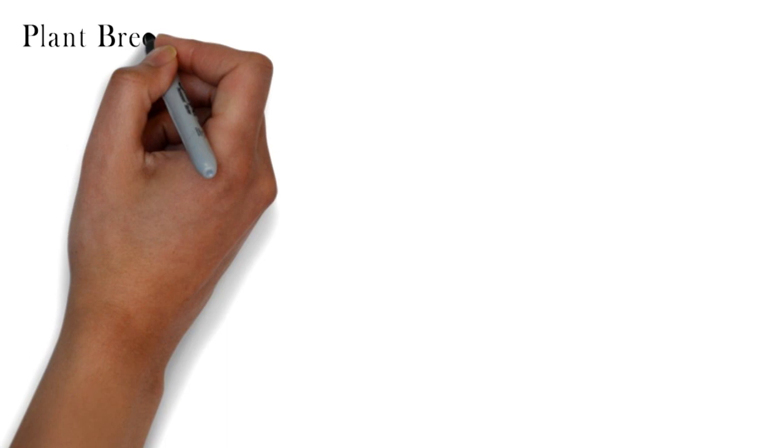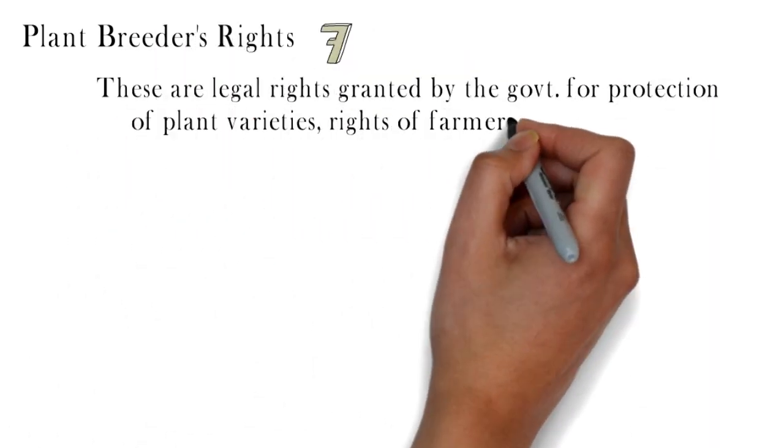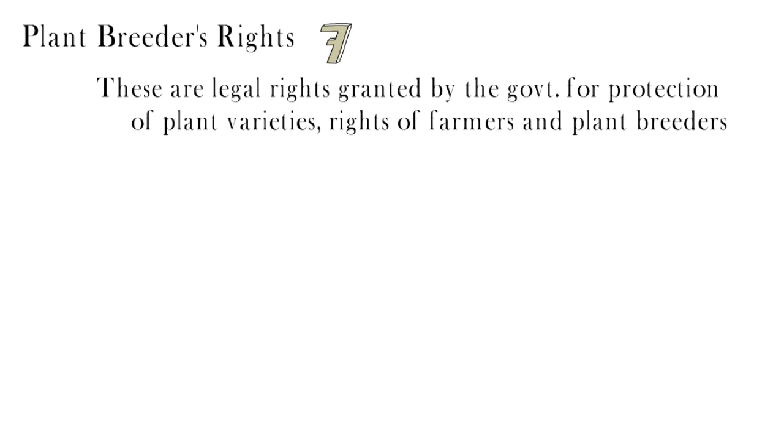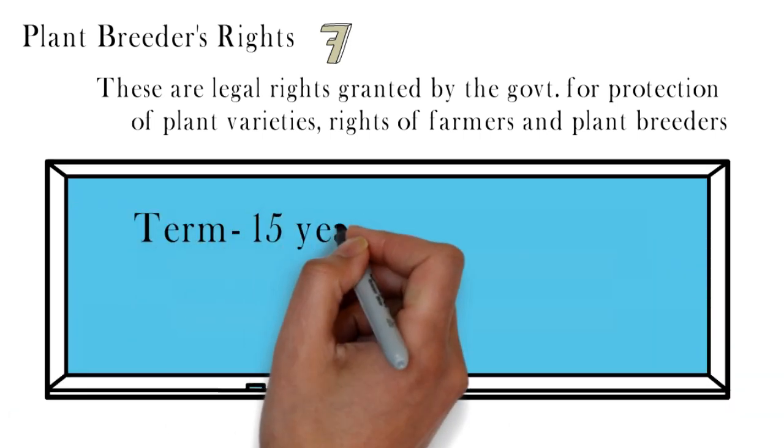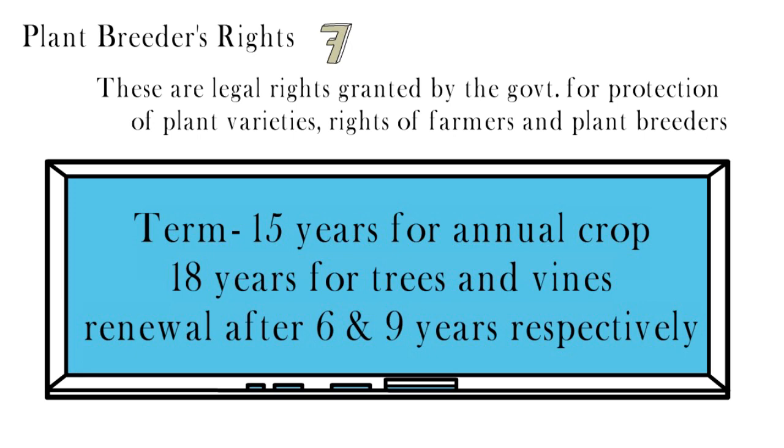Next, we have plant breeders' rights. These are legal rights granted by the government for protection of plant varieties, rights of farmers and plant breeders. Term is 15 years for annual crops and 18 years for trees and vines, with renewal after 6 and 9 years respectively.